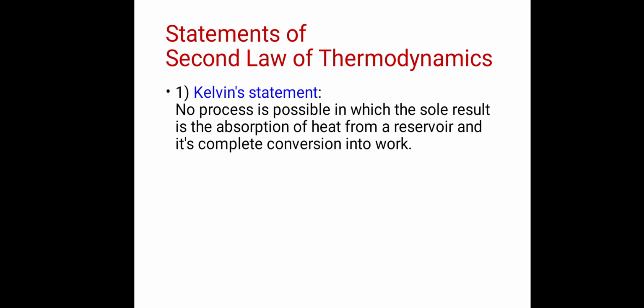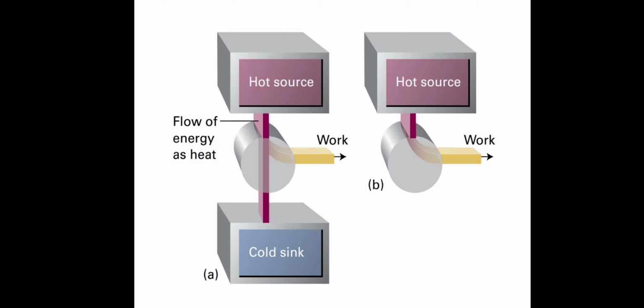What did Kelvin say? No process is possible in which the overall result is the absorption of heat from a reservoir and its complete conversion into work. So this is not possible. But what actually happens? This heat engine takes heat from the hot source. Some heat is converted into work and some heat is transferred to the cold sink.